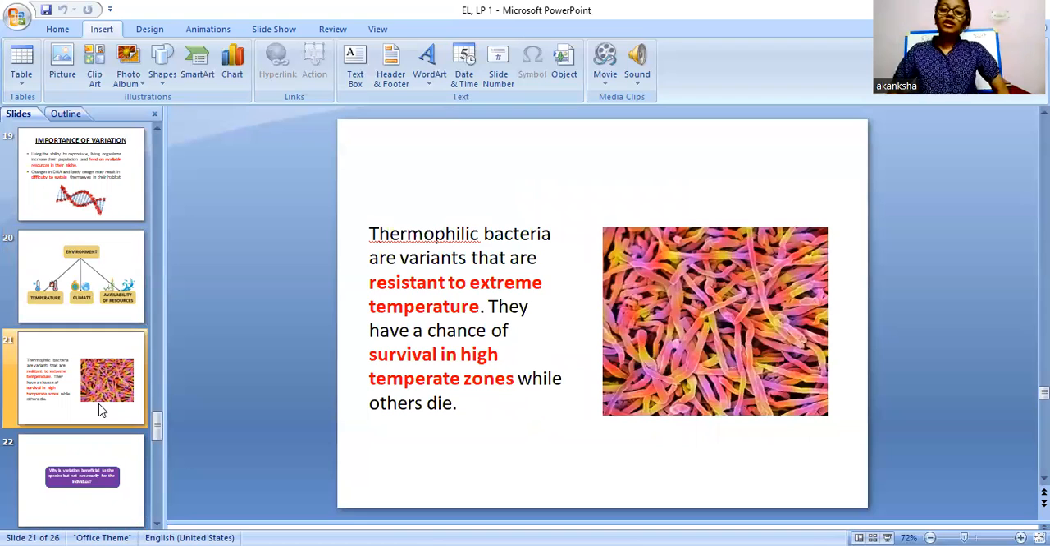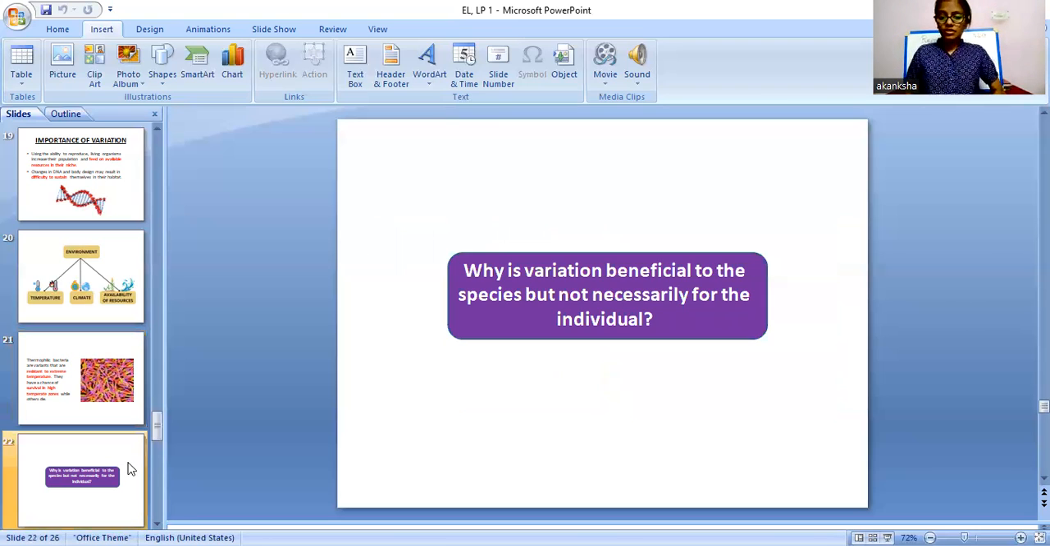So now, thermophilic bacteria are variants that are resistant to extreme temperature. There are some bacteria that can live under extreme temperatures also. This is the variation that was caused in them for their survival, right? So that they have higher chances to live in the temperate zone in which the others will die. So this is one of the variations that helps them to live easily. So now there is a little question: why is variation beneficial to the species but not necessary for the individual? For this, you have to answer in the chat box.